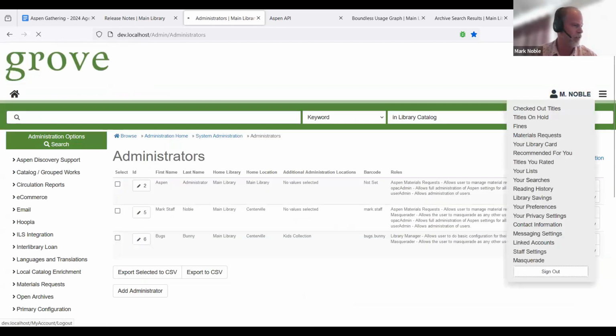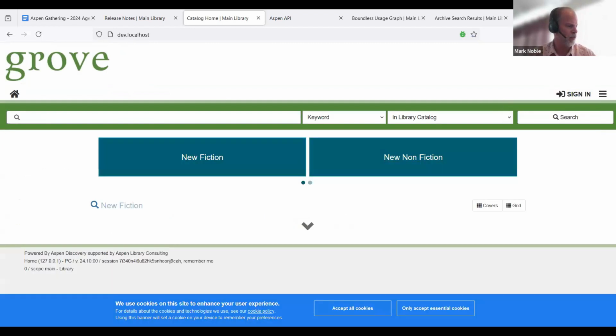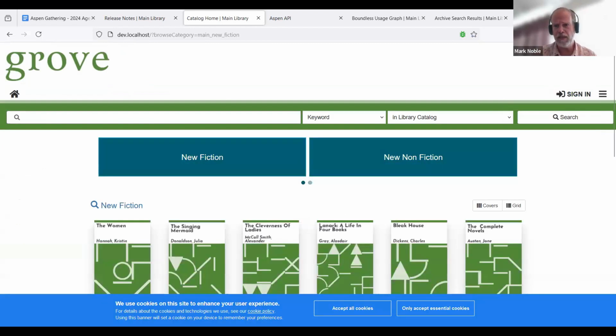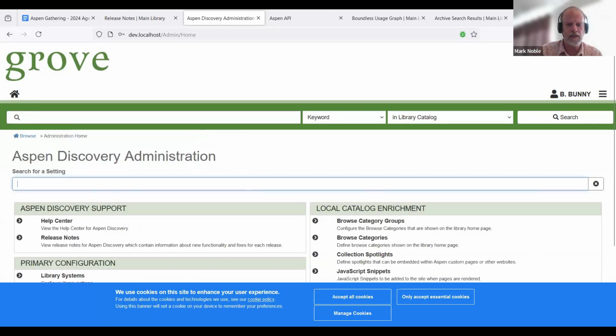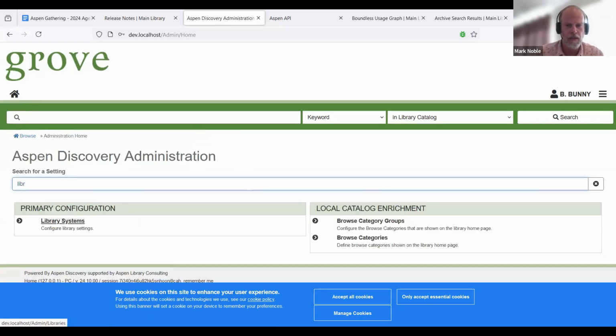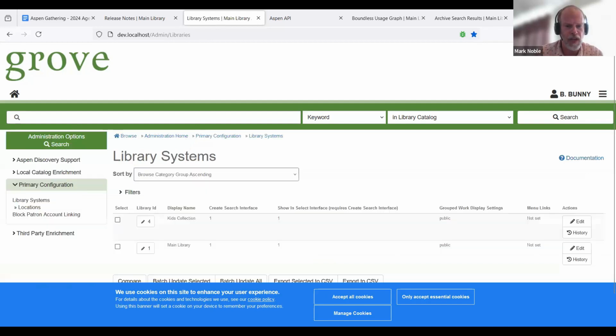Let's log out and log back in. And now when we go to our library settings, we see we've got the ability to modify both the main library and the kids collection.